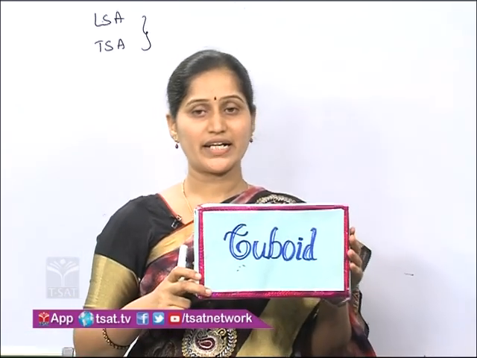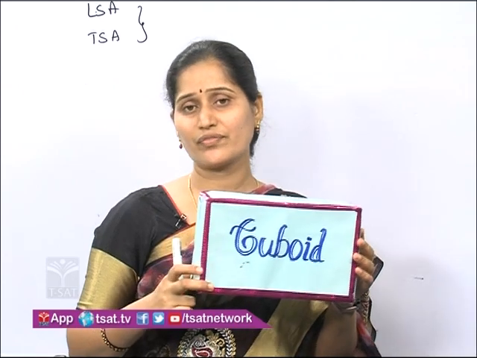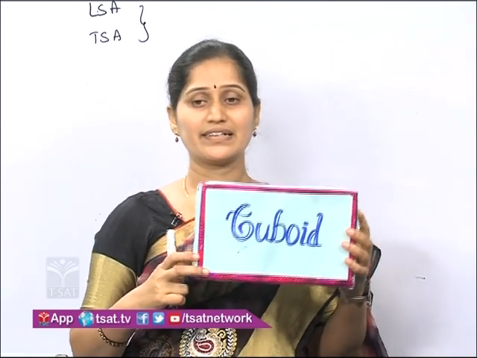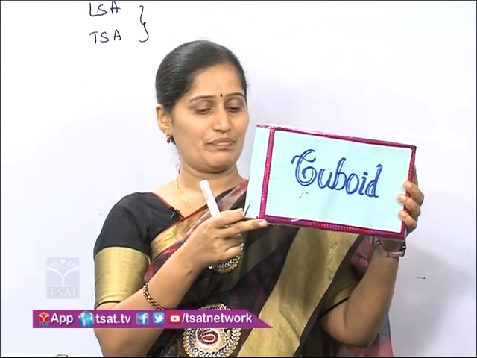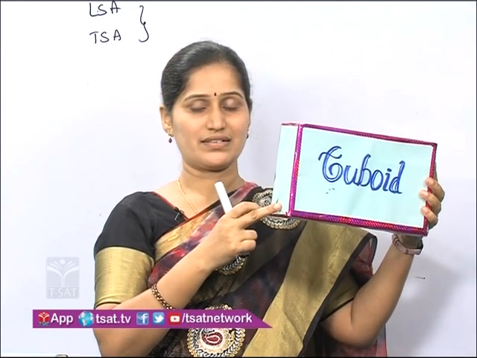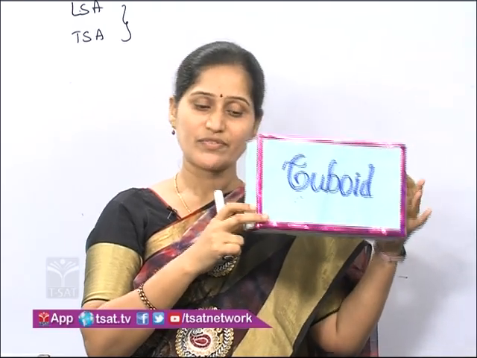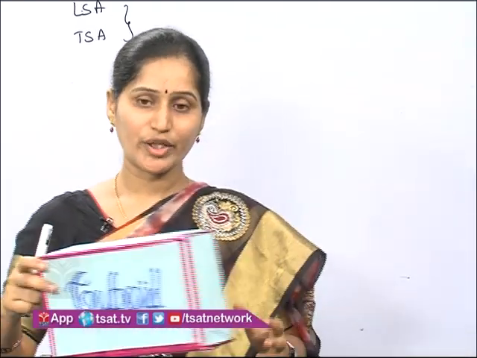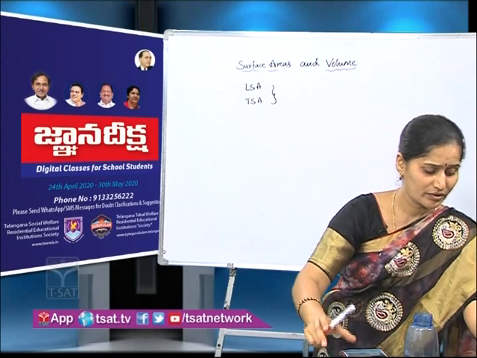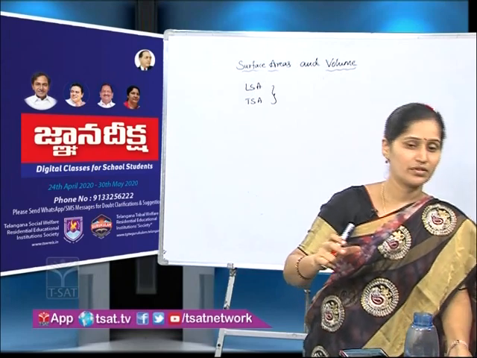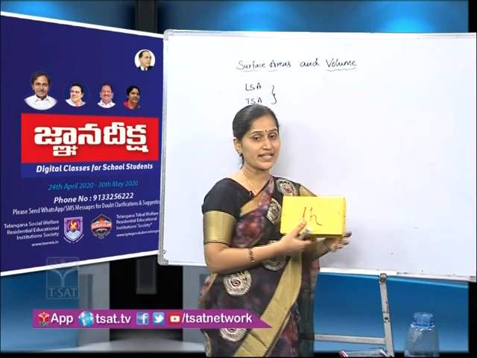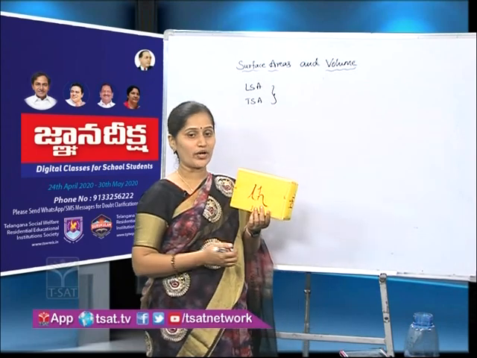Before going to that, what are the dimensions of this solid? Length, breadth, height, is it or not? So length, breadth and height for cuboid and for cube also.